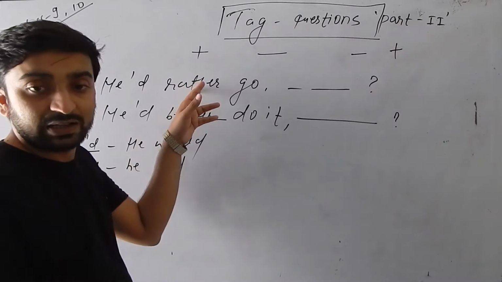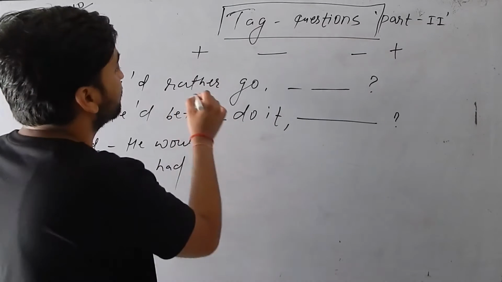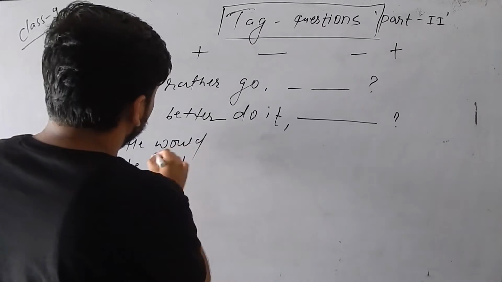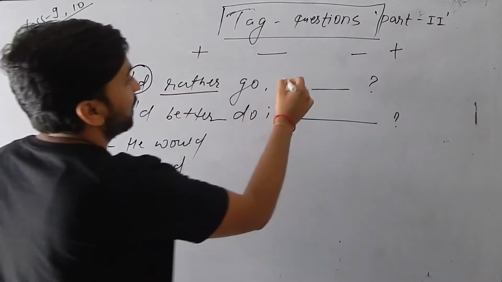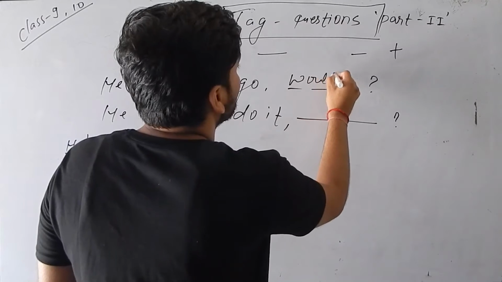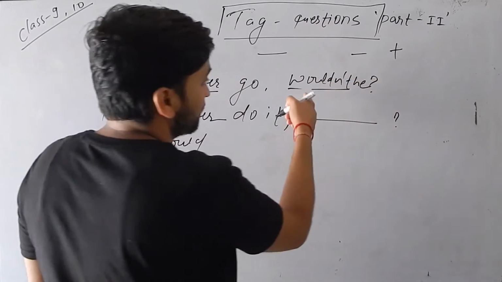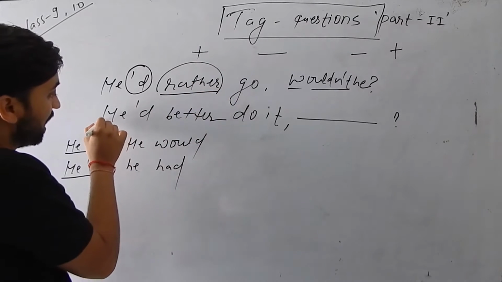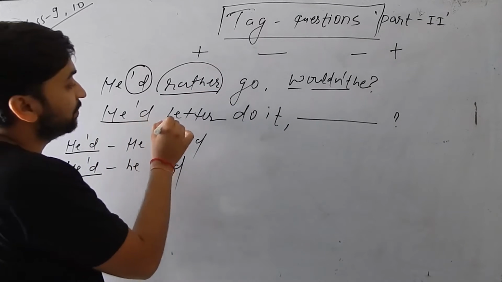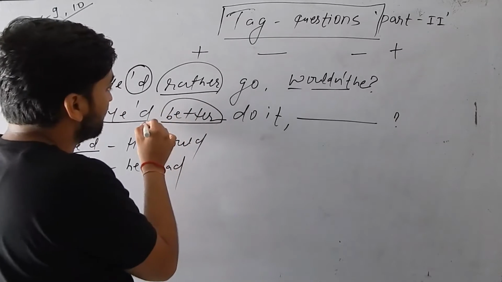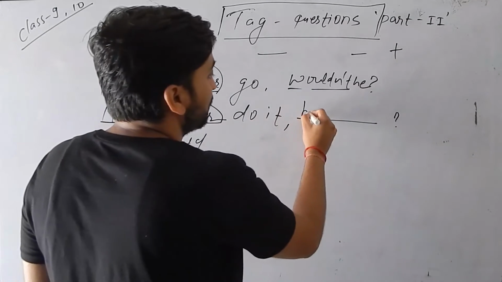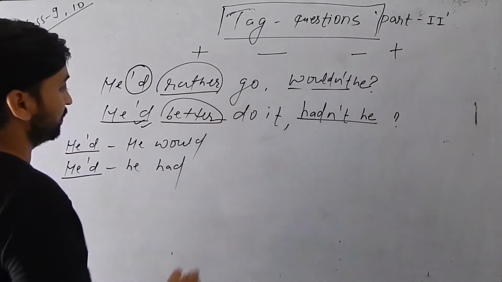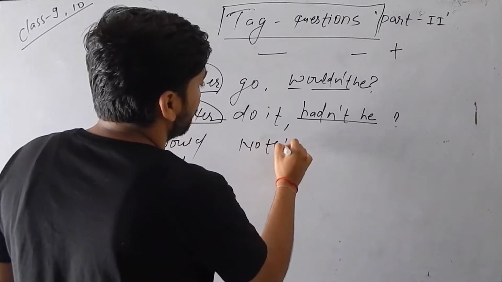If there is rather, then this is would. Okay, just see here. If there is rather, then what will the tag question be? The tag question is wouldn't he, because of rather. Similarly, after this kind of subject, if there is better, then this is had. So what will the tag question be? Hadn't he. So always remember this. You can write it in a note.